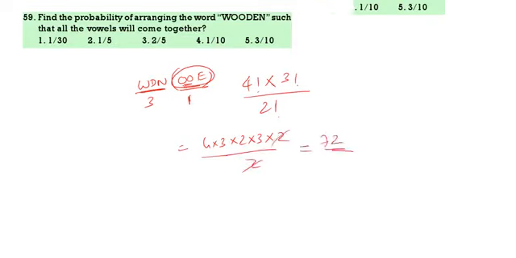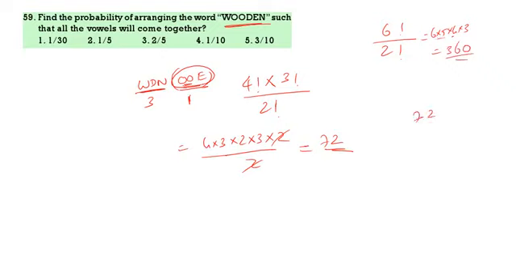72. Now probability. Wooden can be arranged in how many ways? Wooden is a 6-letter word. So 6 factorial by 2 factorial, because O is repeated twice. That means 6 into 5 into 4 into 3. That is how much? 120, 360. Now total probability means 72 by 360. That is nothing but 1 by 5. 1 by 5 is the correct answer.